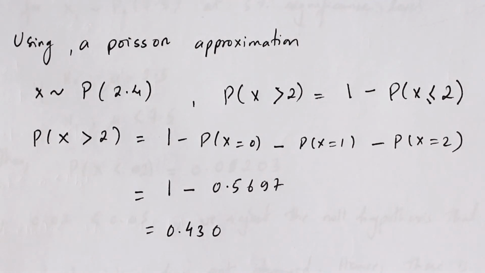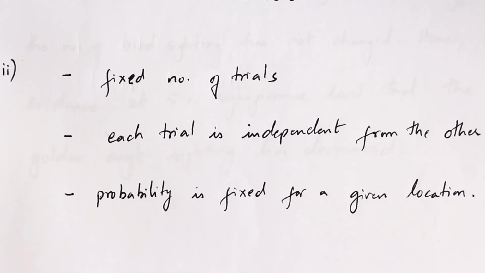Now the second part is basically asking us to justify our approximation. So how do we justify our approximation here? First of all, in order to approximate a binomial distribution by a Poisson distribution, we must have a fixed number of trials.